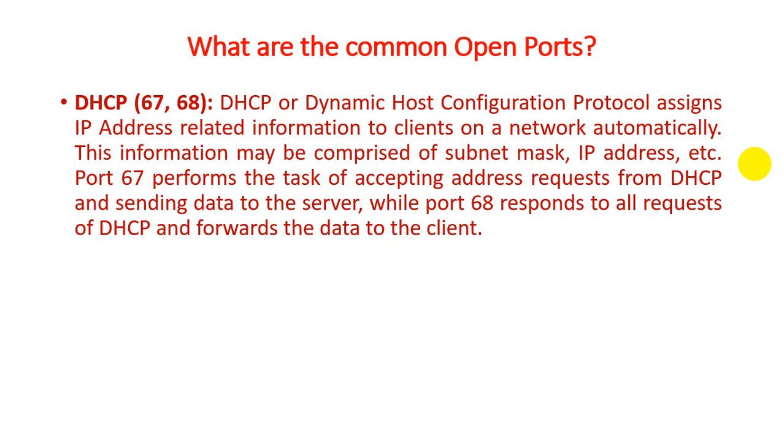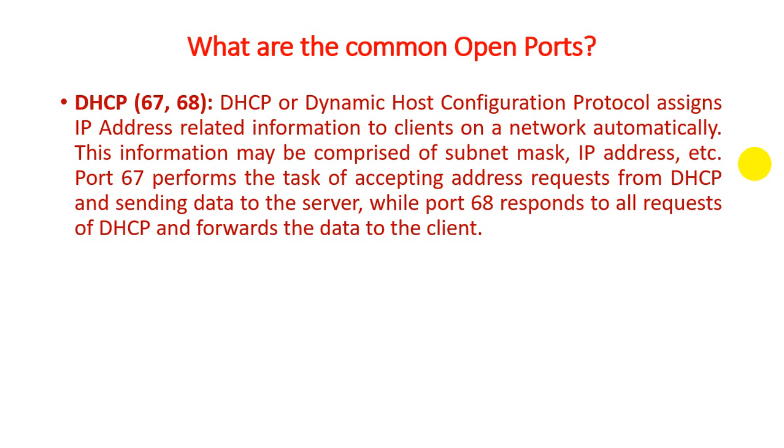So Dynamic Host Configuration Protocol assigns an IP address registered on the global market, or we can say it provides a public IP address through which we can access remote services. This information may comprise a subnet mask, IP address and so on.